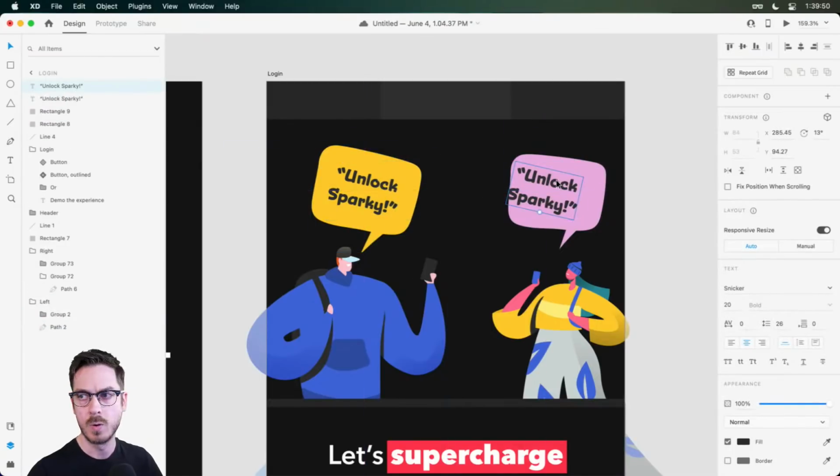And then I'm going to duplicate this one over to the right. Turn on climate. And I'm going to rotate this.